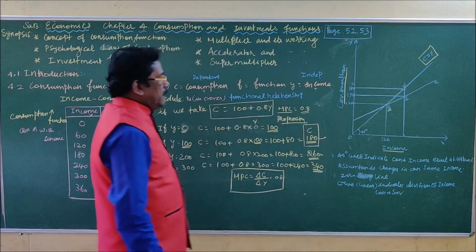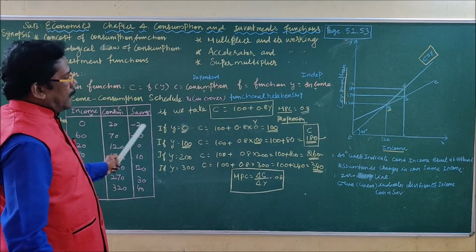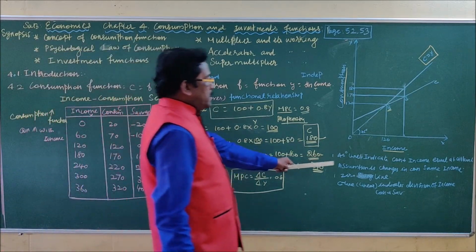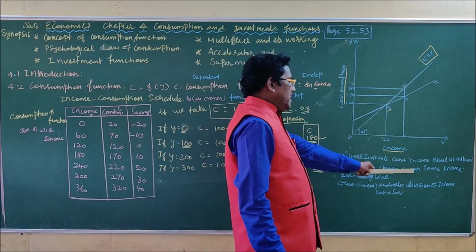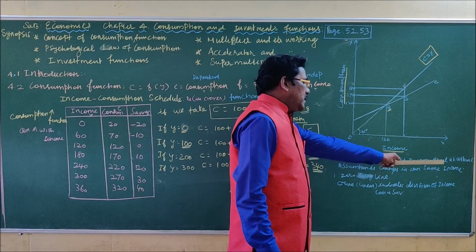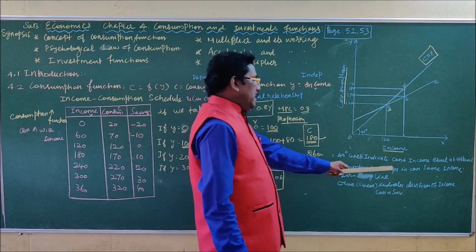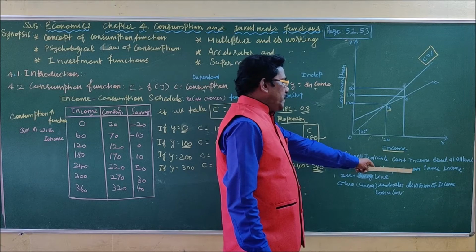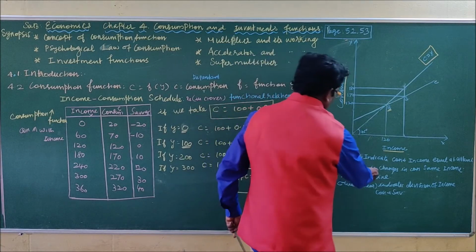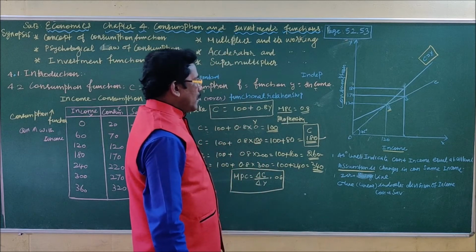It is an assumption of the psychological law of consumption: when the income increases, the level of consumption also increases, according to J. M. Keynes.